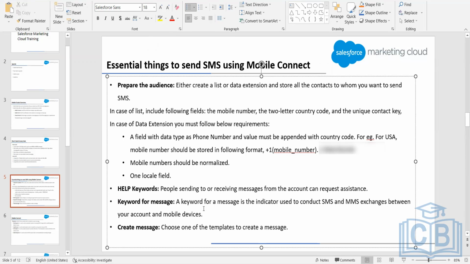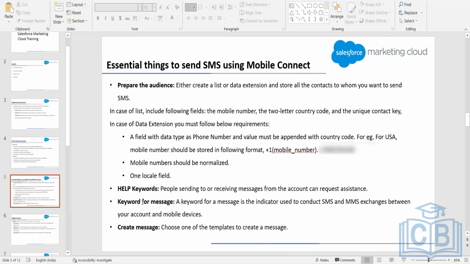If the customer sends HELP as a message, then it means the customer needs some assistance, right? So keywords are such words for which the meaning is already predefined, and whenever we receive a message which is a keyword, we understand what needs to be done.